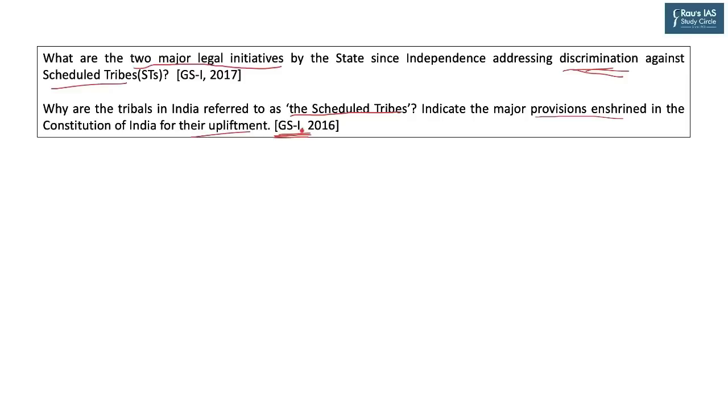We have seen in the beginning that the President comes out with a notification listing down the scheduled tribes. Schedule actually means a list, and that list of scheduled tribes also goes into one of the schedules of the Indian Constitution, and that's why they are called the scheduled tribes.